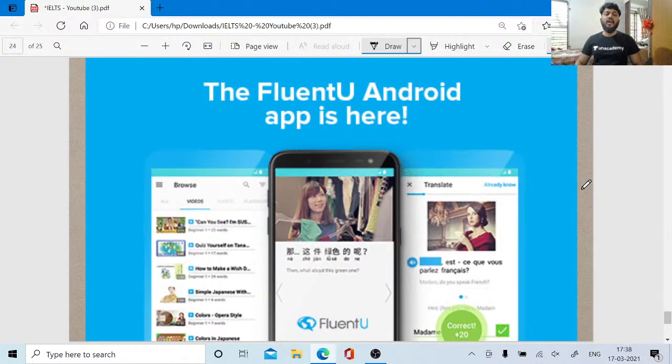If you are a user of an Android phone, you can download the Fluent app on Android. The Fluent Android app gives you various levels of vocabulary, which will help you ace your speaking test, writing test, listening test as well as reading test, and your level of speaking the English language fluently will increase to the next level.